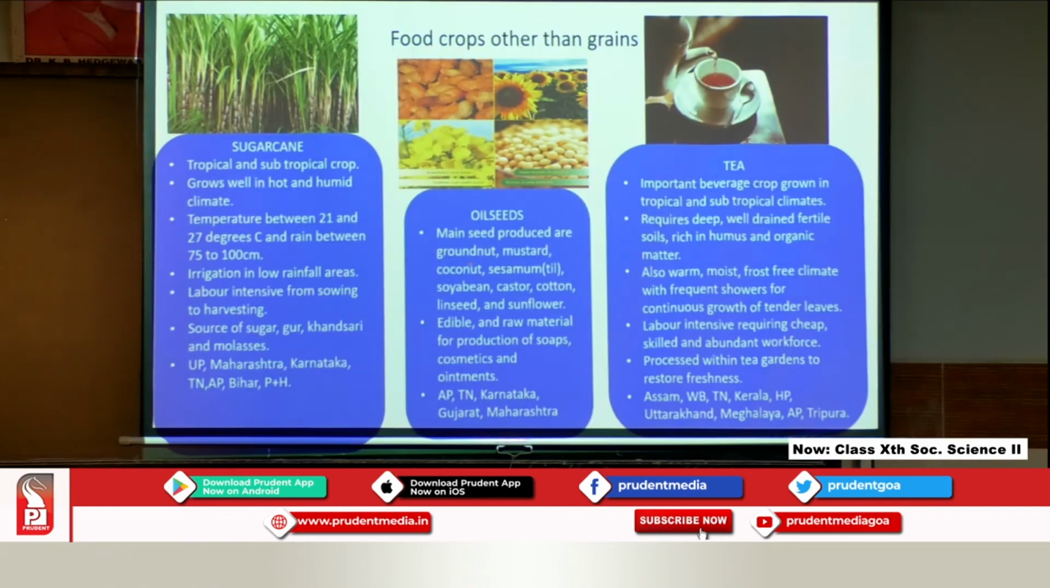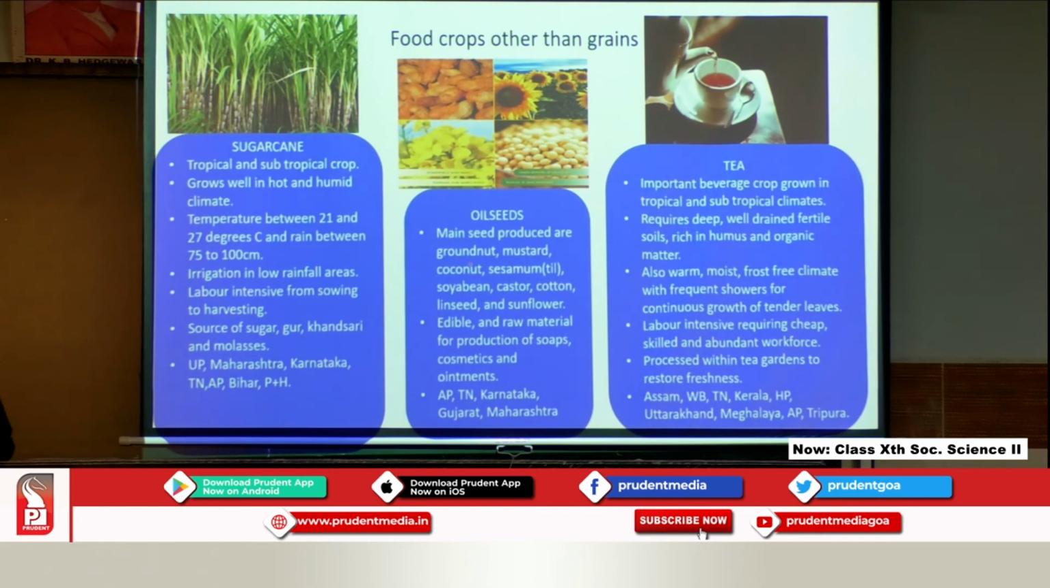What about other food crops grown in the country? There are some major crops grown which do not come under the category of food crops as grains. They are sugarcane, oil seeds and tea. So, these are also food crops, but not grains, and they are sugarcane, oil seeds and tea to begin with. There are more that will follow.